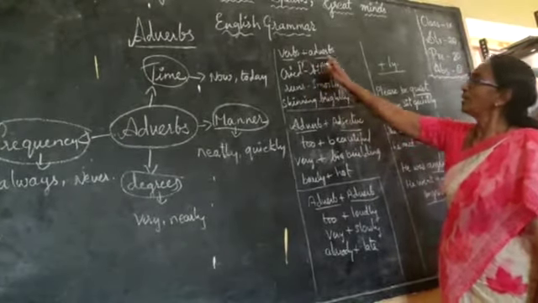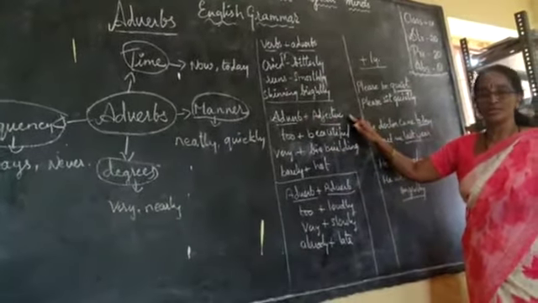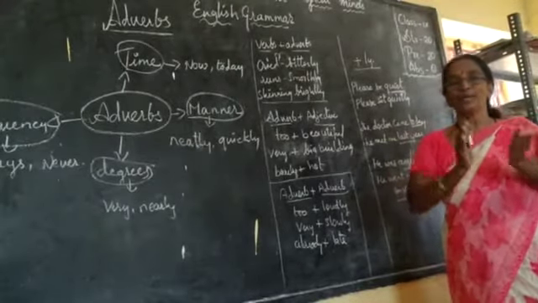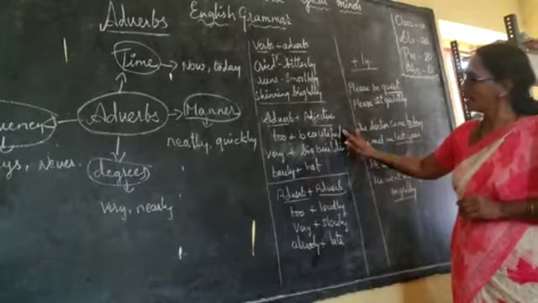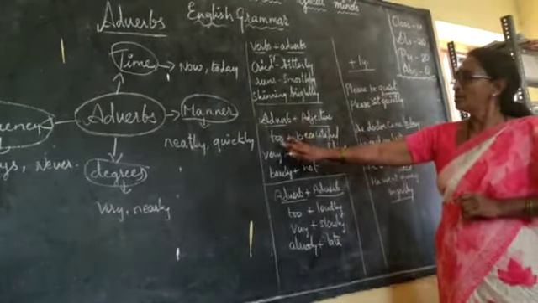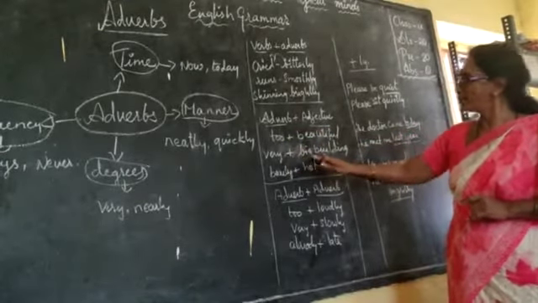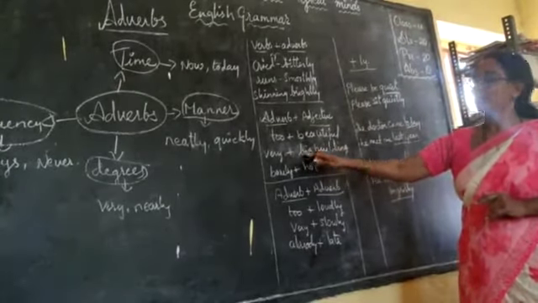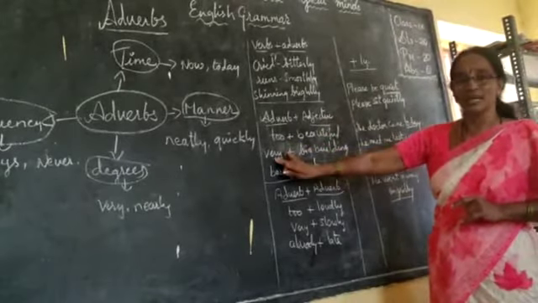So verbs plus adverbs. Here, adverbs plus adjectives. Here adverbs are added before an adjective. Like too beautiful. Beautiful is an adjective and we added an adverb, too. It's too beautiful. Very big building. Big is an adjective and very is an adverb.